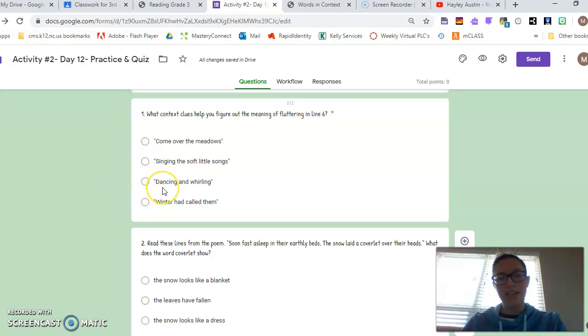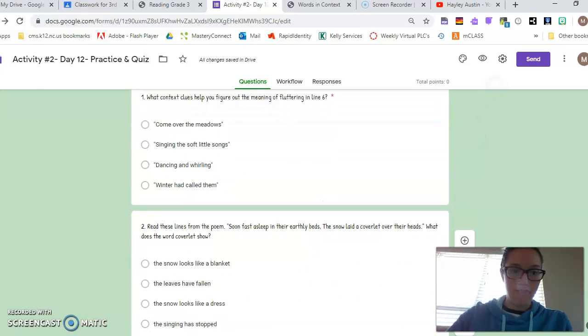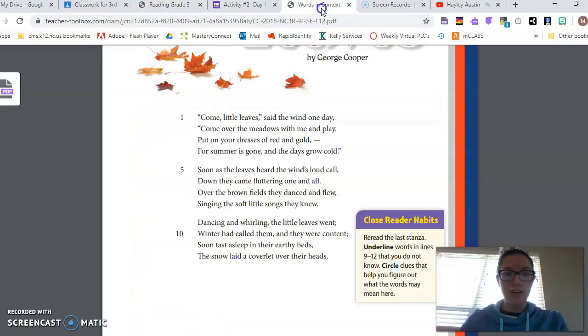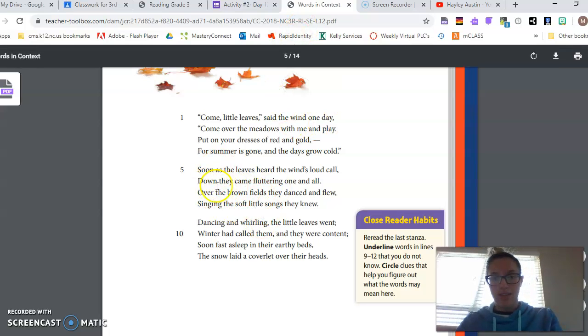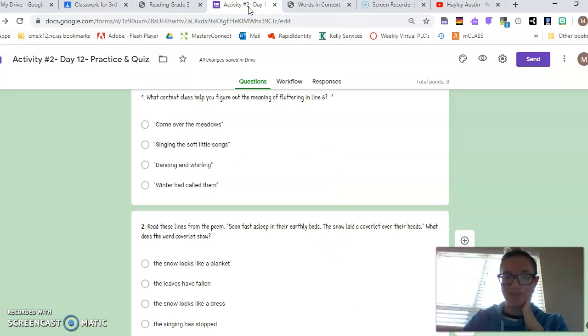And then see, dancing and whirling. My verbs are dancing and whirling. Is that a type of movement if you dance and if you whirl? Are those movements? Yes, they are. So if I know fluttering is a movement and dancing and whirling is a movement, that could describe how the leaves are moving. So say down they came fluttering one and all, and then dancing and whirling the little leaves went. So that is describing their movement. Do you think that's the right answer? I think it might be. Let's check the last one though.